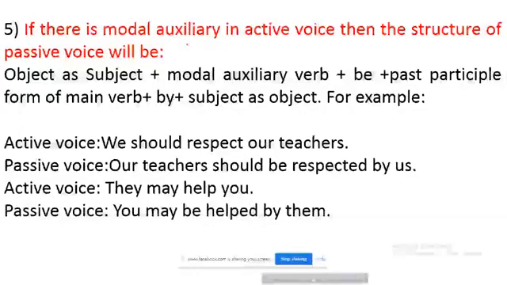If there is a modal auxiliary verb in active voice, then in passive voice the structure is object as subject plus modal auxiliary verb plus be plus past participle form of main verb plus by plus subject and object. Actually, here the modal auxiliary will not be changed in passive voice.